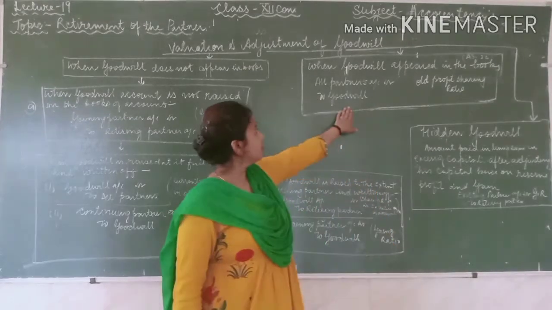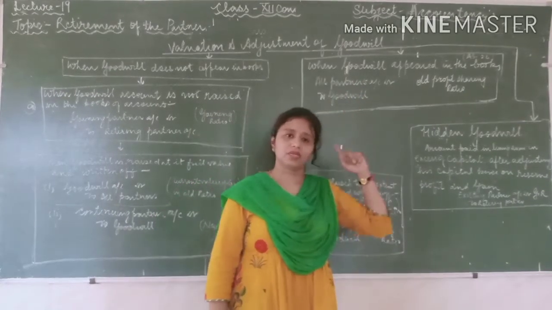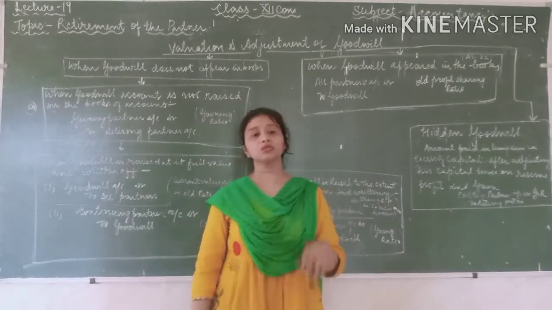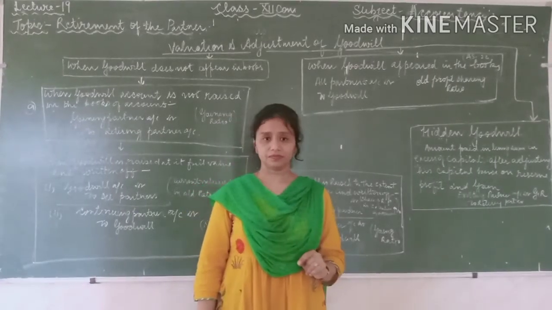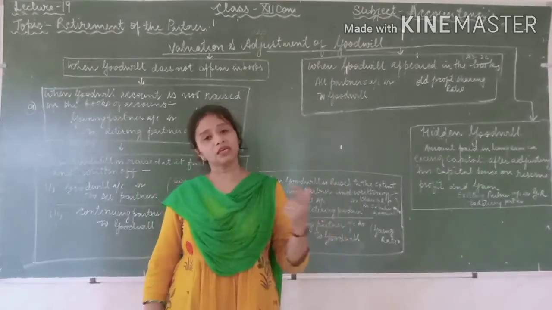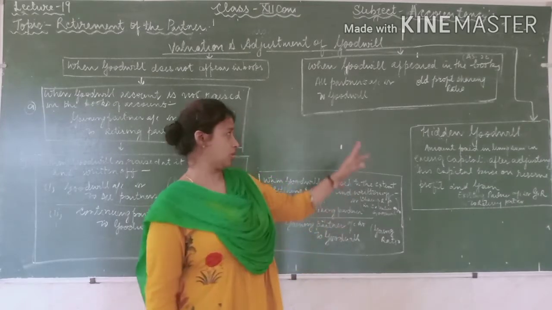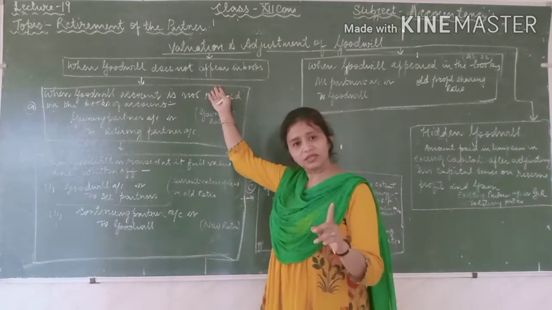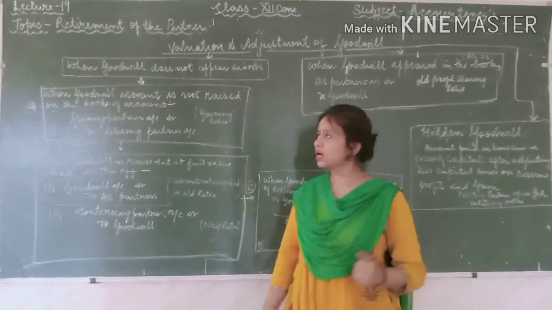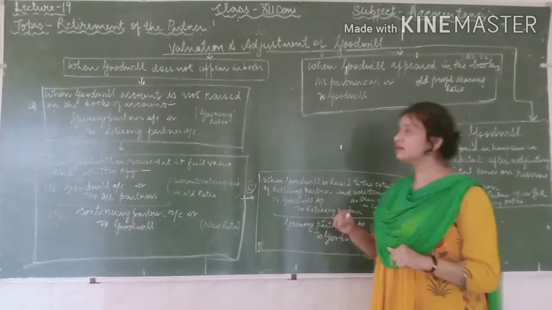The second point is that when the goodwill appears in the books, it must be your purchased goodwill. Because when you purchase some running business, you have to pay the value of that. Because you have paid the value of the business, in the case of goodwill, it must appear in the books of account, in the balance sheet. So it means there are two ways. First is when the amount of the goodwill does not appear in the balance sheet, in the books of account. And the second is when the value of the goodwill appears in the books of accounts.